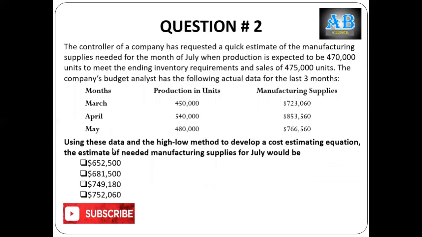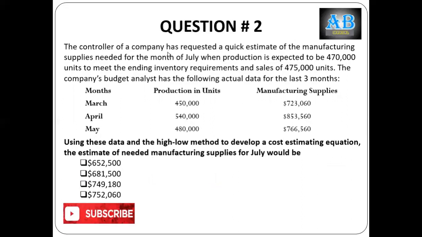Okay, this is the numerical question. Using these data and the high-low method to develop a cost estimating equation, the estimate of needed manufacturing supply for July would be. Now we are supposed to dig down our whole data.